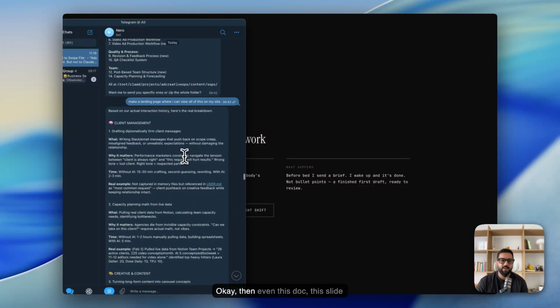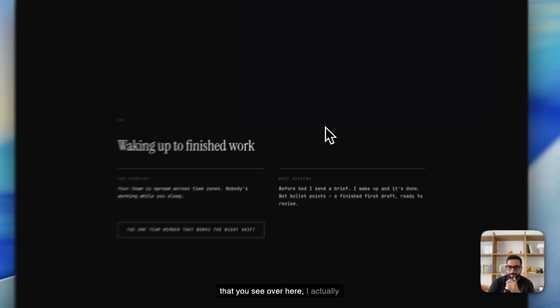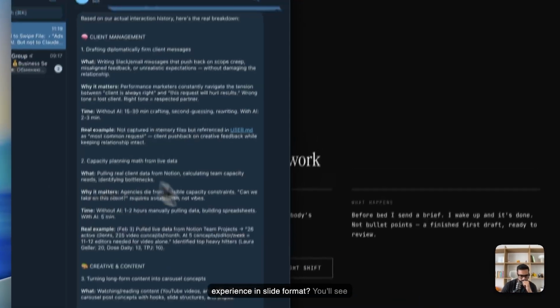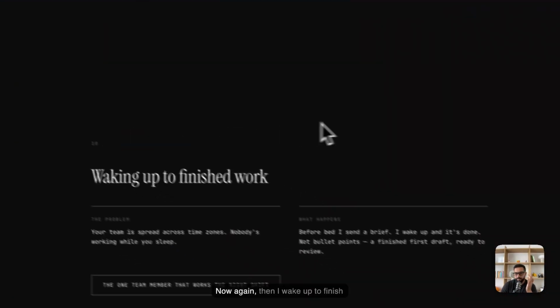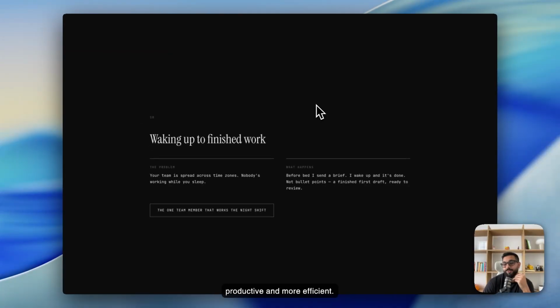Okay. Then even this slide that you see over here, I actually wrote this out first for my newsletter. Then I put it into ClaudeBot and I said, hey, can you turn this into a web experience in slide format? You'll see it here somewhere. Again, then I wake up to finished work and it's just making me more productive and more efficient.